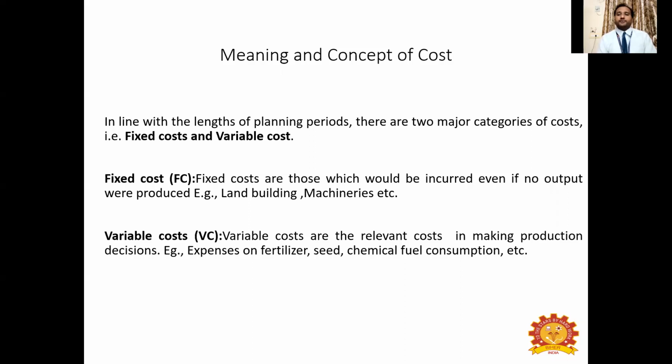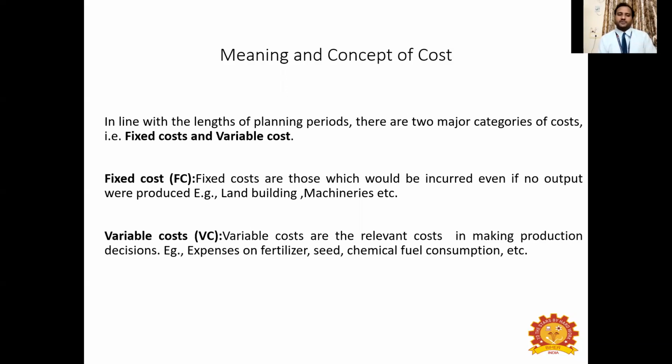If you don't produce any output also, this fixed cost exists. For example, if you have land, building, and machineries, and they are not running, that means you are not putting any raw materials or inputs into it, so you are not going to produce anything. Even then, you have incurred some amount over those inputs, and that is called fixed cost. Even if you use it or not, if you produce or not, you still have incurred some amount on these inputs.